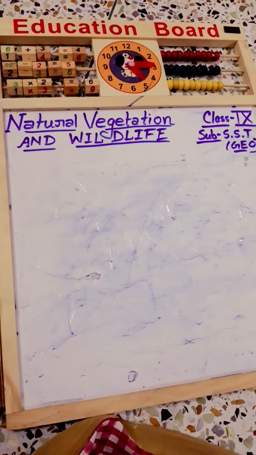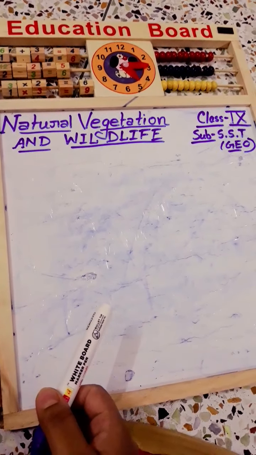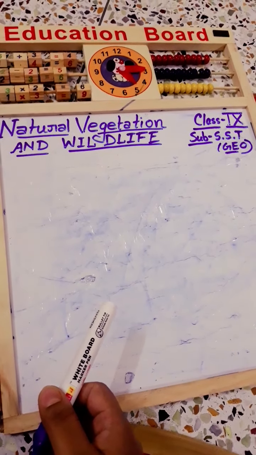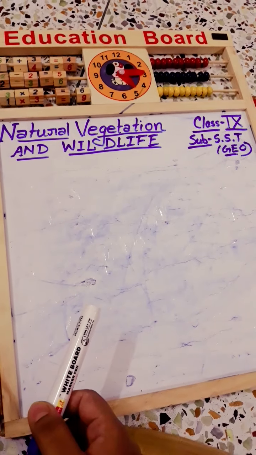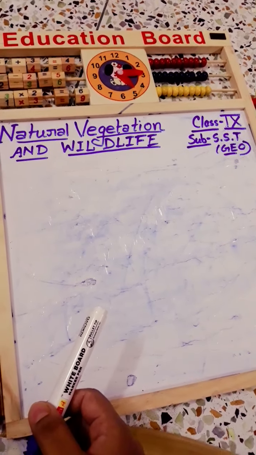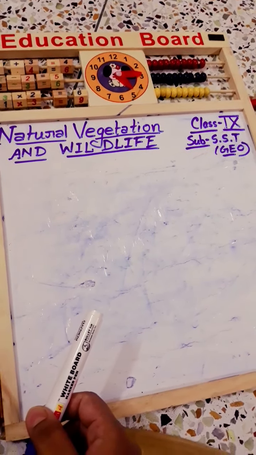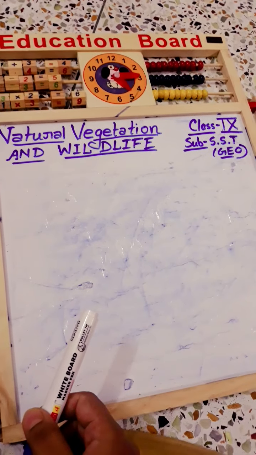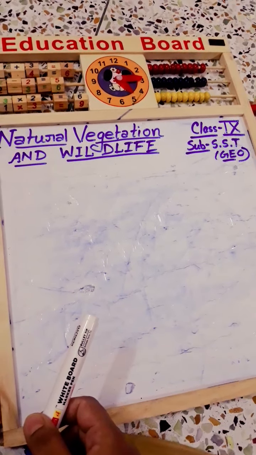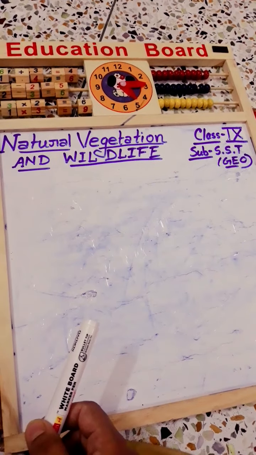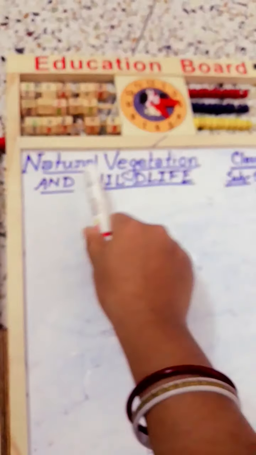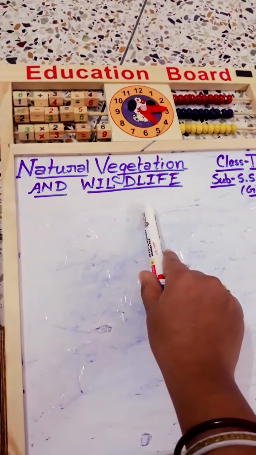At first we have to know that we have already read that our India is a dynamic country. There are different types of physical landforms, different weather and climate, and also natural vegetation and wildlife.